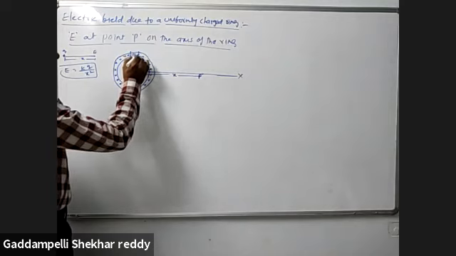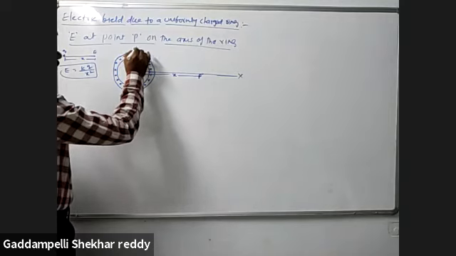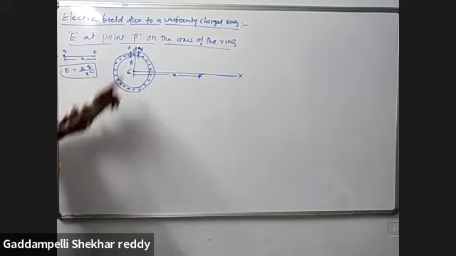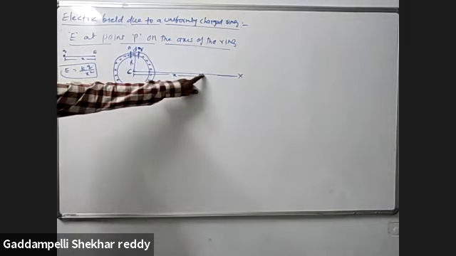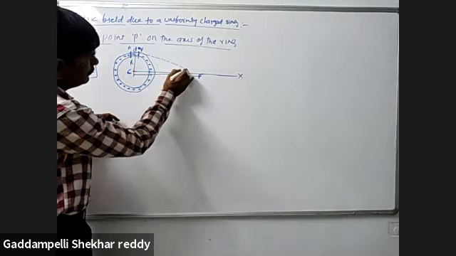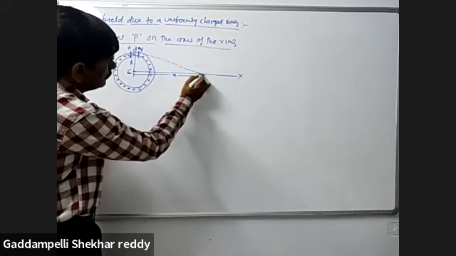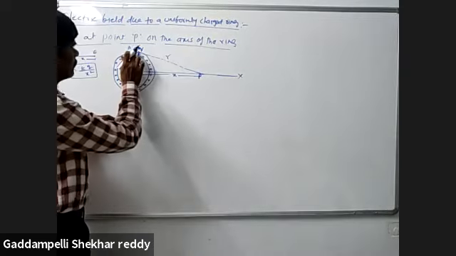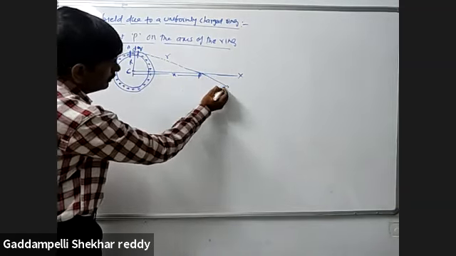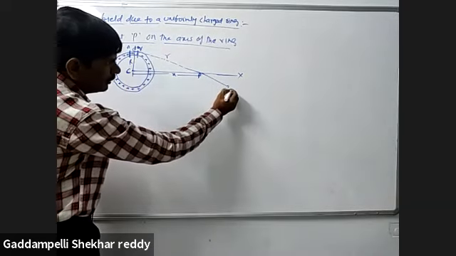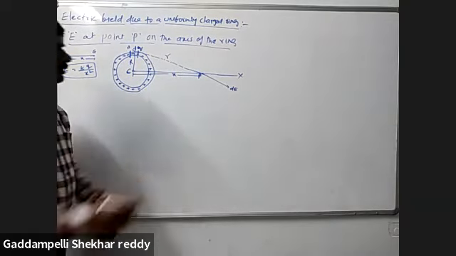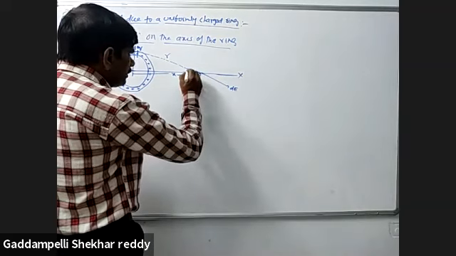Let's consider one small elemental charge dq at point A. Due to this small elemental charge, we'll find the intensity at point P. The distance from the elemental charge is r. Considering dq as a point charge, the intensity of the field due to this small element is dE, as shown in the figure. This dE makes an angle theta with the x-axis.